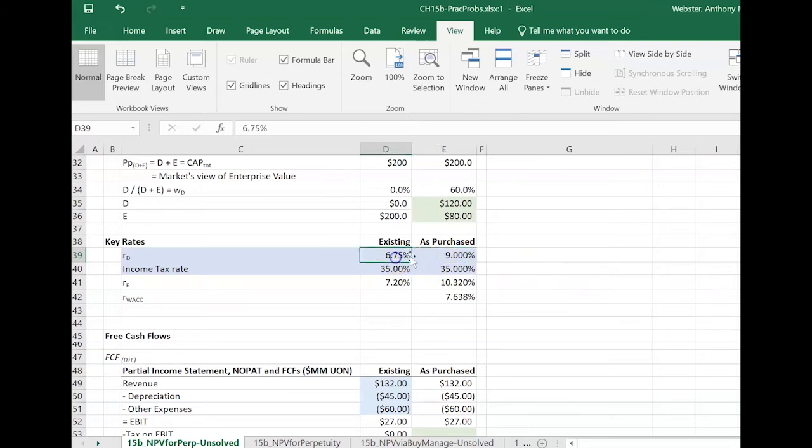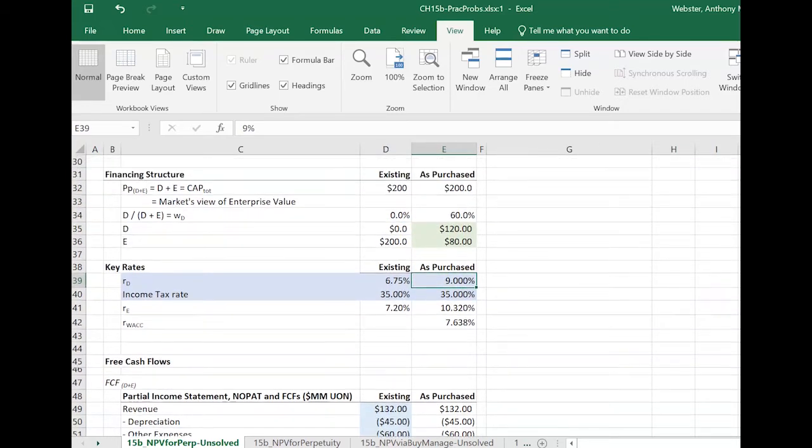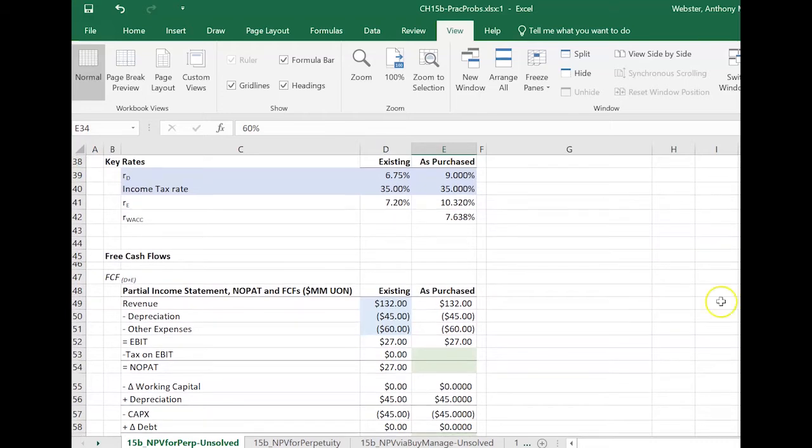So this 7.75% represents the interest that would be charged for the company if it had taken out a very, very small loan at a time when it starts out with zero debt. And this 9% represents the interest rate that the company is going to have on this loan when it's levered by 60%. So that's all making sense.